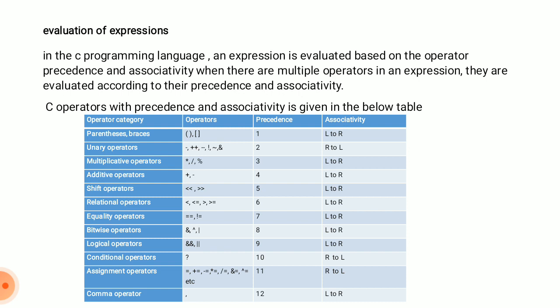Next, in this slide we will see the evaluation of expression. Evaluation of expression means the expression can be evaluated based on operator precedence and associativity. Suppose in a program there are multiple operations or multiple operators in an expression, then which expression must be evaluated first?